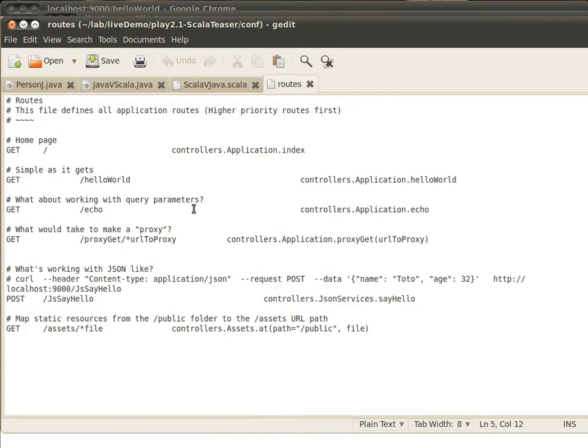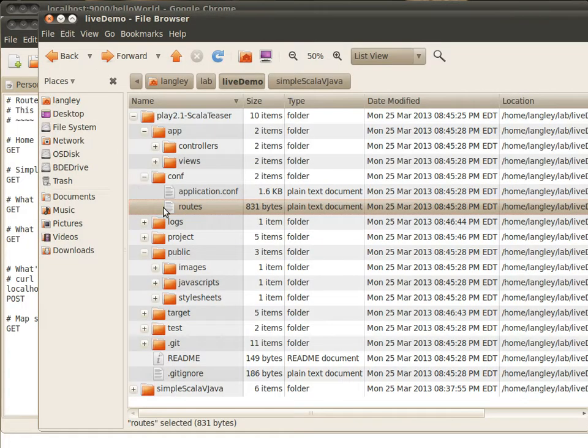Play is a model view controller framework, and so one of the important things you need to do is map URLs into function calls, or into controllers is what you would normally think of this as. And in this case, we're actually mapping right down into a function or a method within an object here. And let's go look at Hello World. We're actually going to start not at the top, but we're going to proceed from simpler to more complex. So let's look at what's in Hello World.